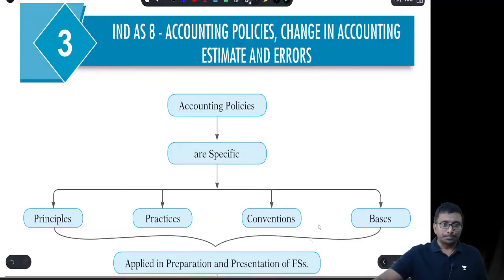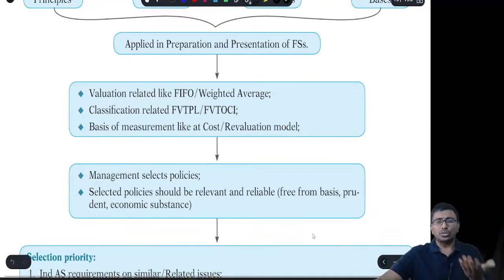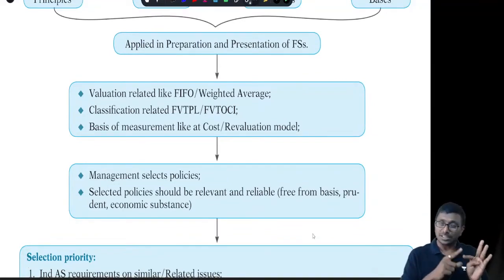So these accounting policies can be there for the purpose of valuation, that is measurement, I can say. At the same time, even for the timing of accounting, recognition: at which time should I account for it? If you remember in Ind AS 109, there is the regular way of accounting you must have studied, that is trade date accounting or settlement date accounting.